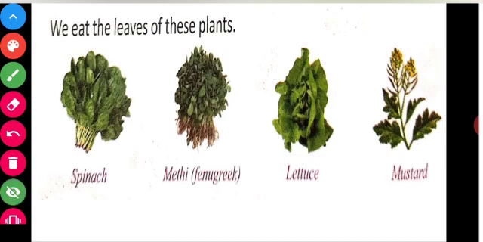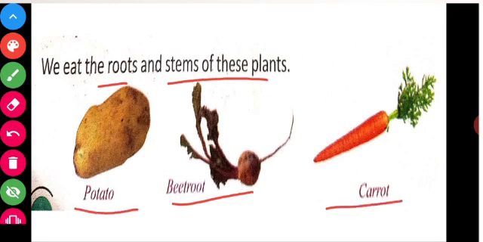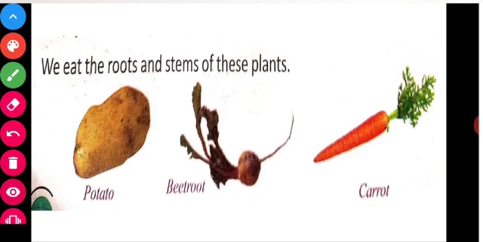We eat the leaves of these plants like spinach, methi, lettuce, and mustard. We eat the roots and stems of these plants like beetroot and carrot. Then potato are some examples.